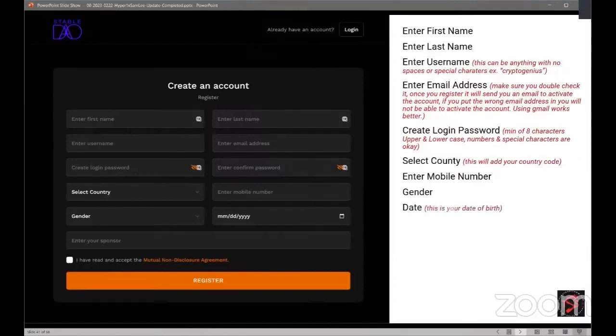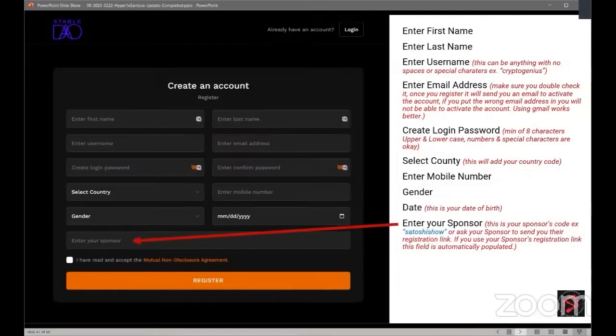Now, it's going to ask you for a date. This is your birth date, not today's date or anything like that, because most of the time when you sign up, they already capture the date that you sign up anyways. So this is your birth date. That's what you want to put in here.